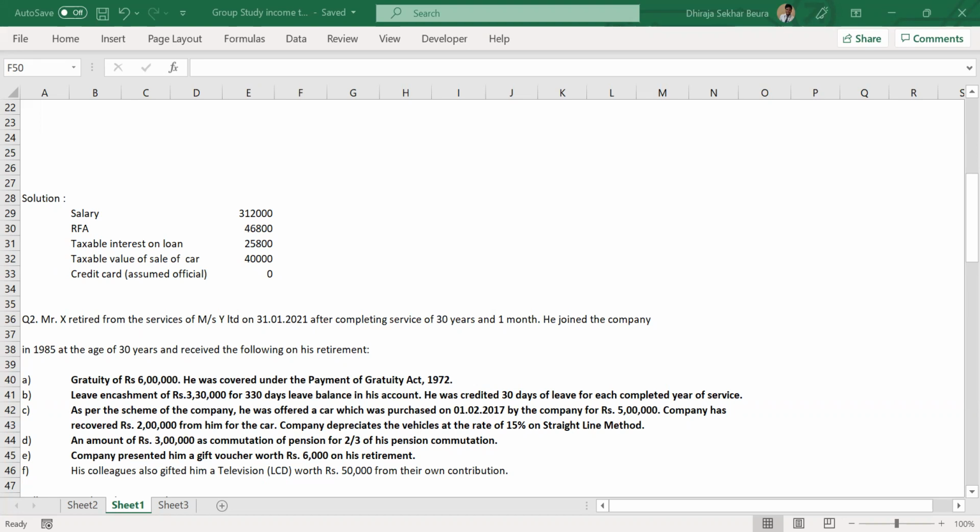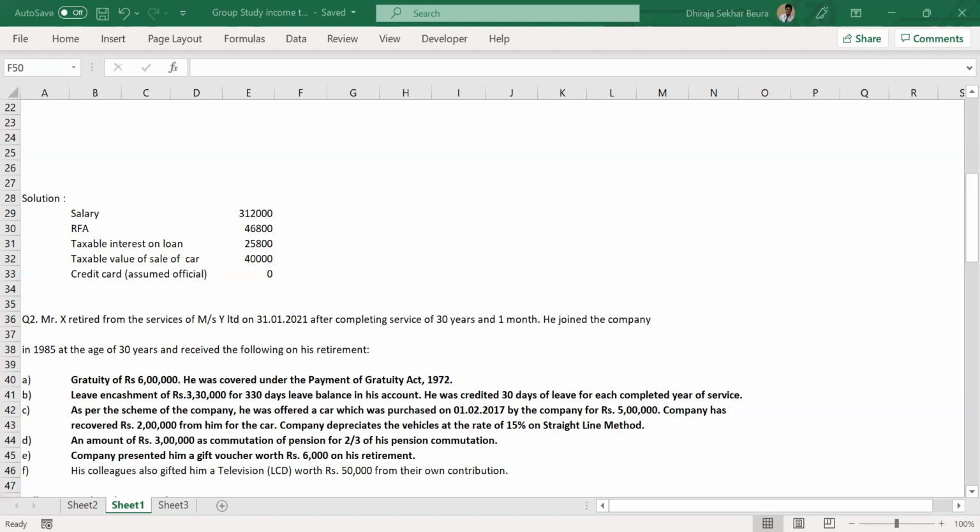Gratuity at the time of retirement: if it is a government employee, it's exempt. If they are under the Gratuity Act, then 15 by 26 into the number of years into the monthly salary, which is basic salary plus DA.